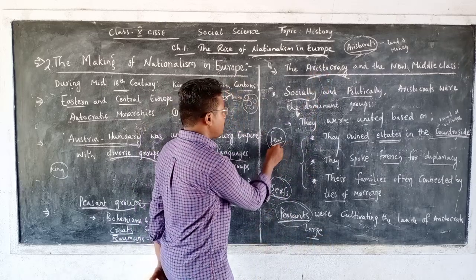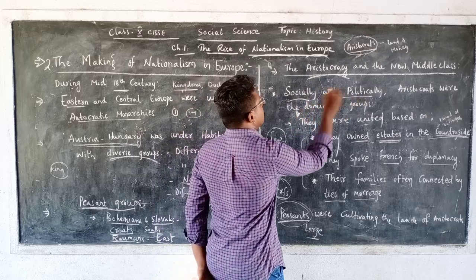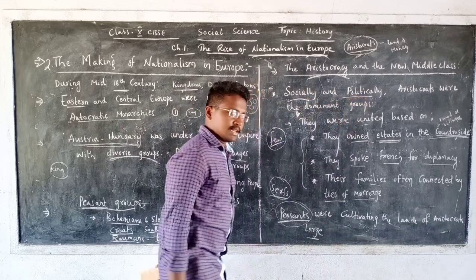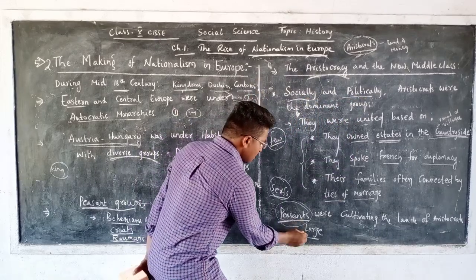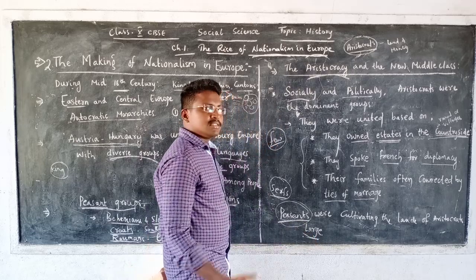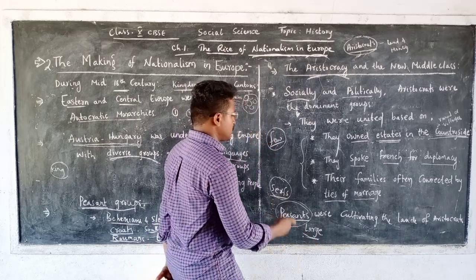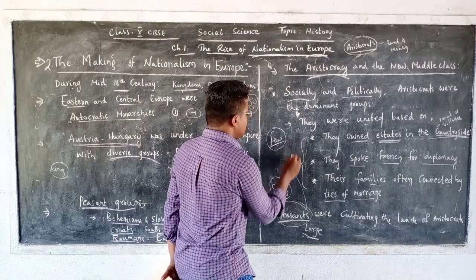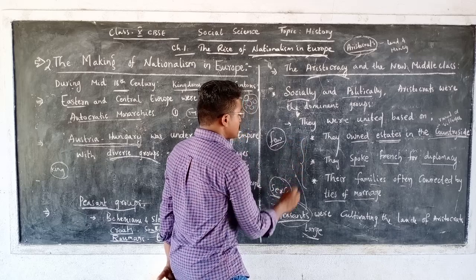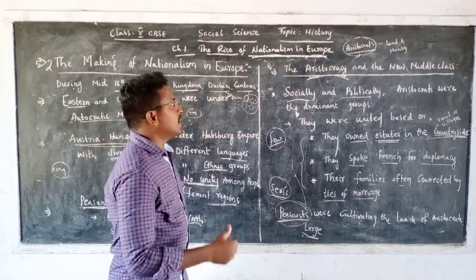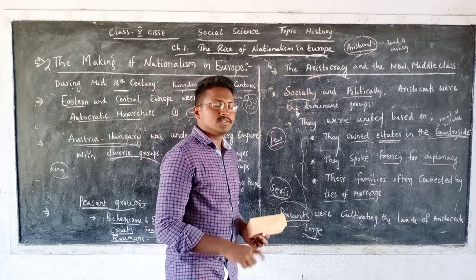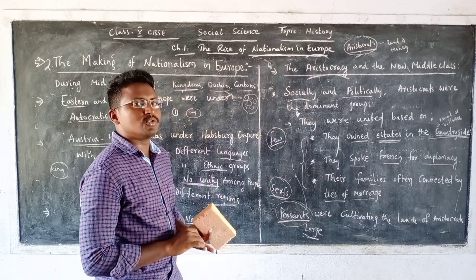Aristocrats were very few, but dominant socially as well as politically. The peasants were very large in number, but they were not dominant. They were just the serfs cultivating the lands of the aristocracy.